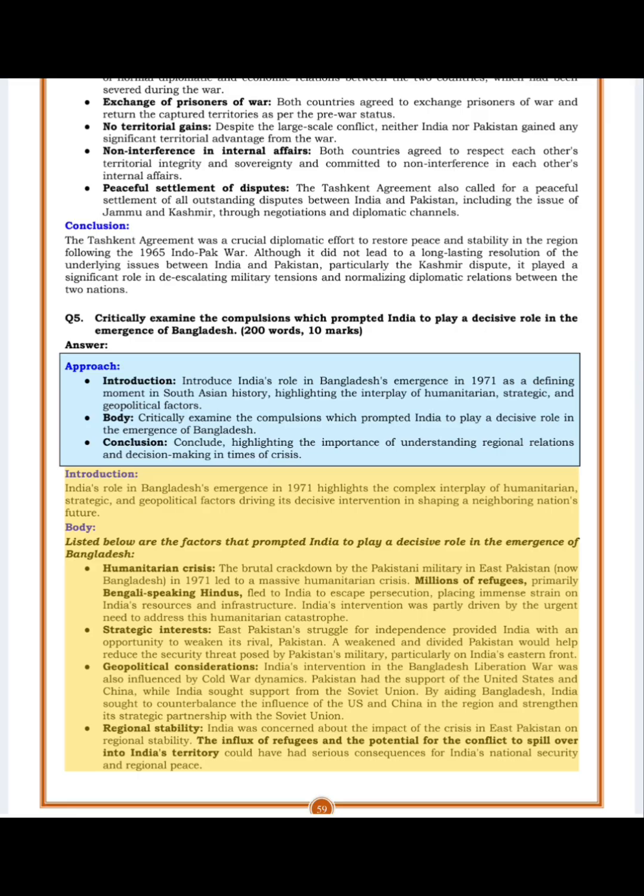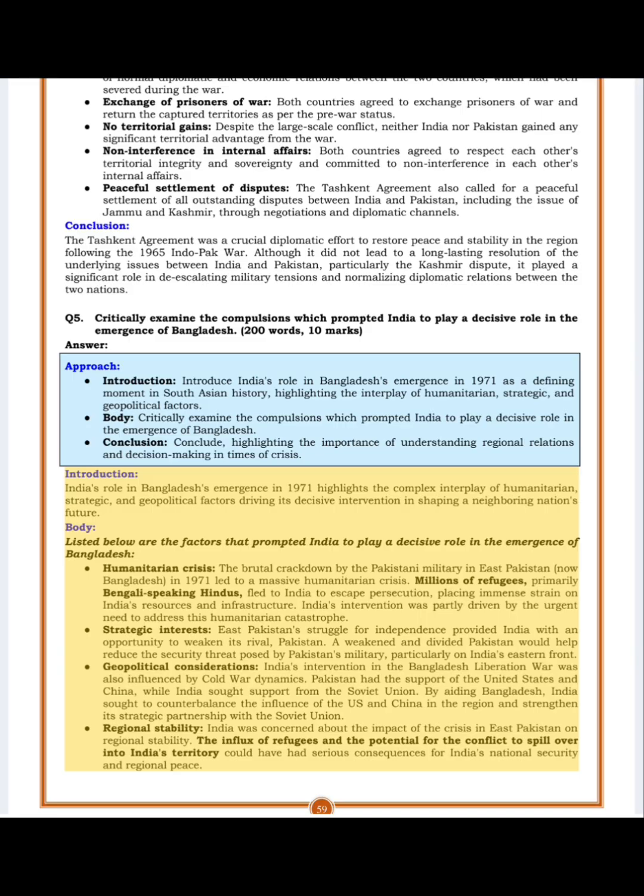Geopolitical considerations. India's intervention in the Bangladesh Liberation War was also influenced by Cold War dynamics. Pakistan had the support of the United States and China, while India sought support from the Soviet Union. By aiding Bangladesh, India sought to counterbalance the influence of the US and China in the region and strengthen its strategic partnership with the Soviet Union.